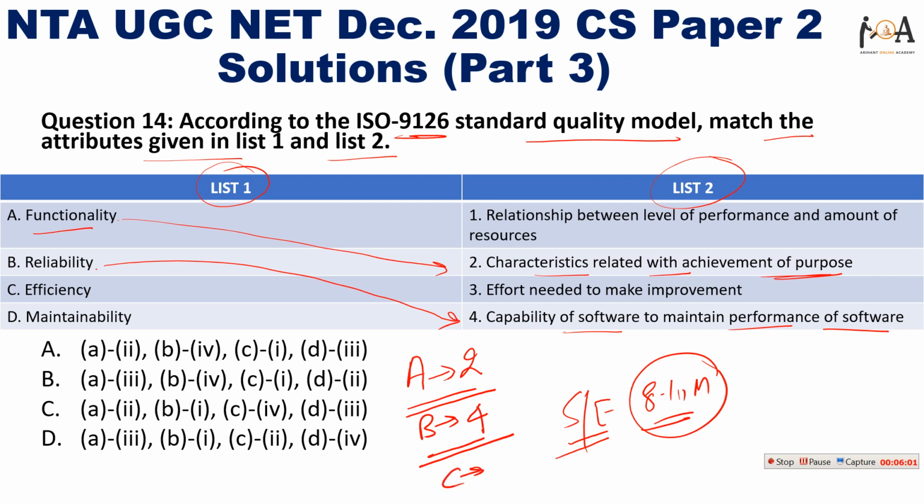Now option C, efficiency. Efficiency is nothing but the relationship between level of performance and amount of resources. What is the level of performance according to the amount of resources, it is called as efficiency. So option C will go with 1, and the remaining one is D. Maintainability is the effort needed to make the improvement. So D goes with option 3.